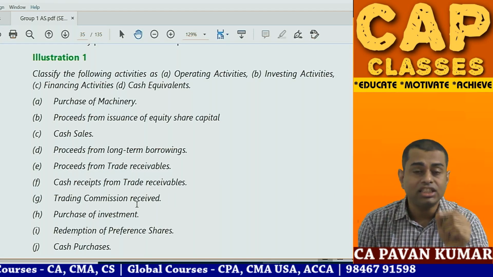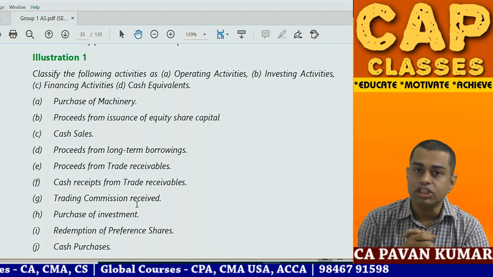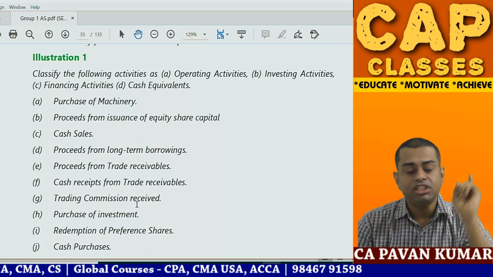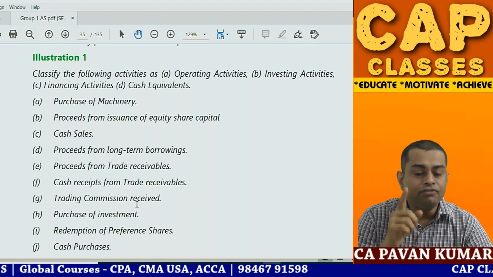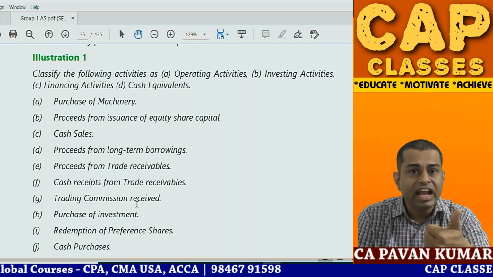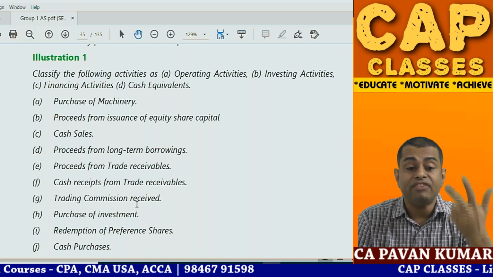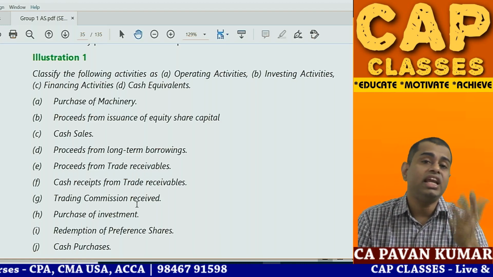In that, let us go to accounting standard 3, cash flow statement now. No waste of time, straight to question number 1 of ICAI study material on the screen. Classify the following activities into A, operating activities, B, investing activities, C, financing activities, and D, cash equivalents.